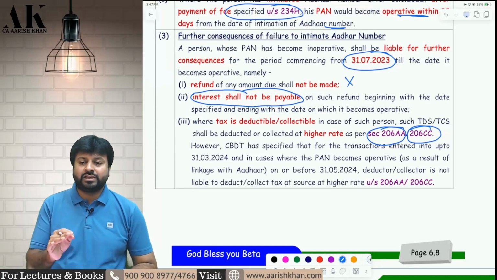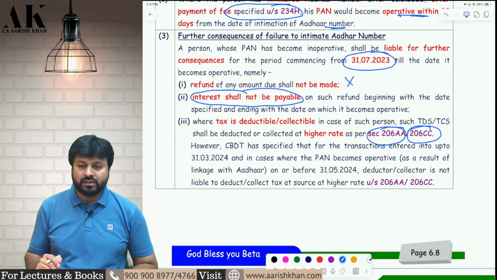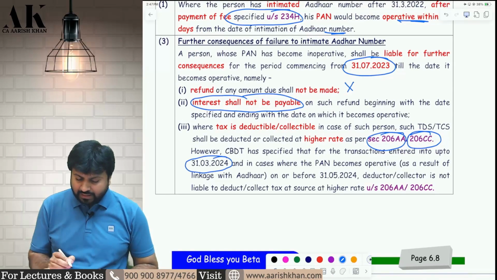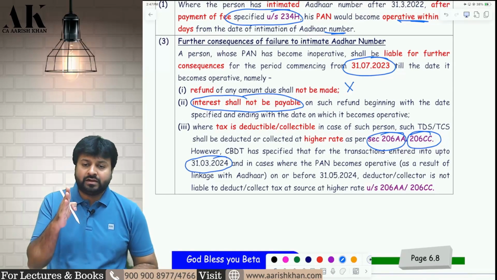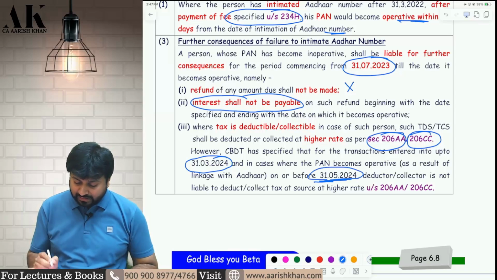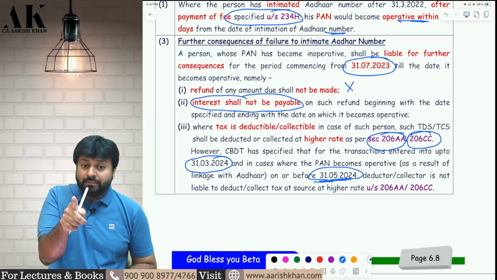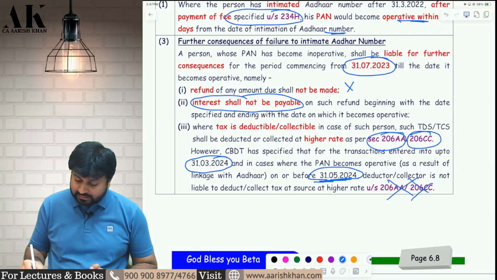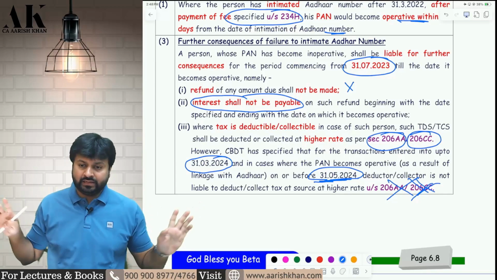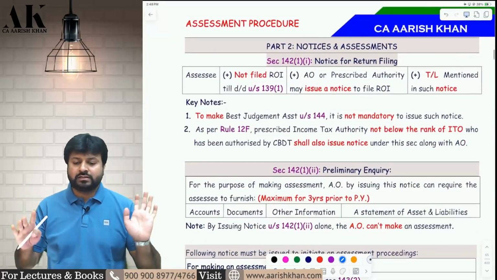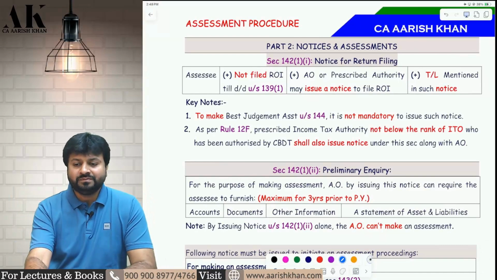But there is some relaxation given by CBDT in the form of a circular. CBDT has specified that for transactions entered into up to 31st March, if you have linked Aadhaar and PAN before 31st of May, that is, the transaction is done till March and linking is done till May, then there is no need to deduct TDS and TCS at a higher rate. The department will not deduct TDS and TCS at the higher rate in your case. I hope it is clear to all of you.